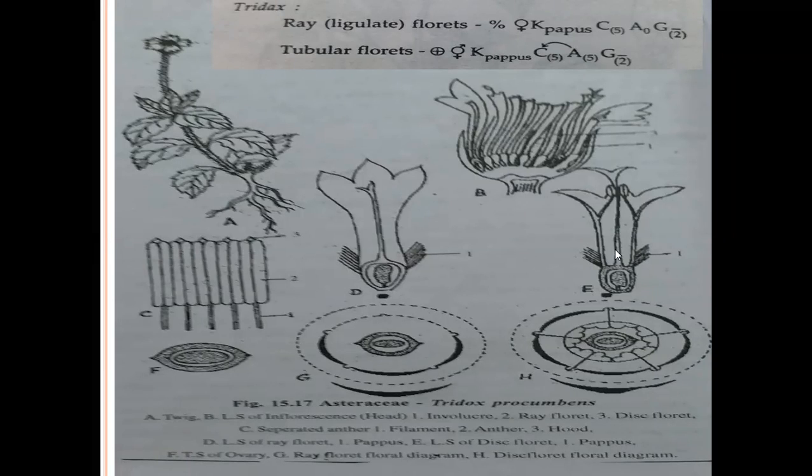The style is long, and the terminal part converts into two arm-like structures called stigma. The stigma is bifid, with hair-like structures present on it. It helps in self-pollination.